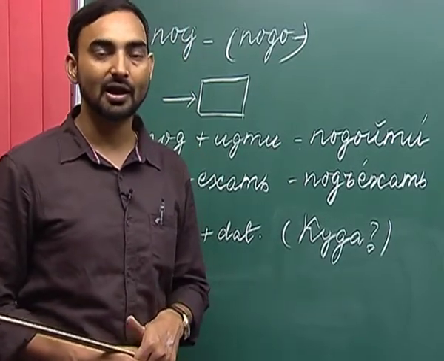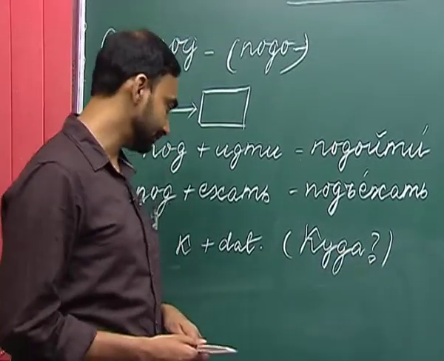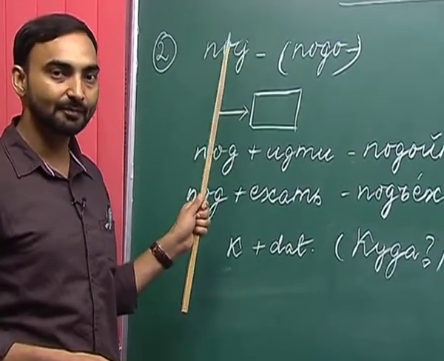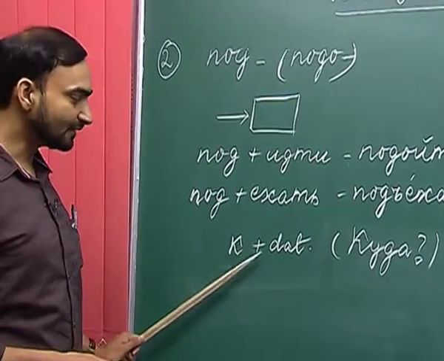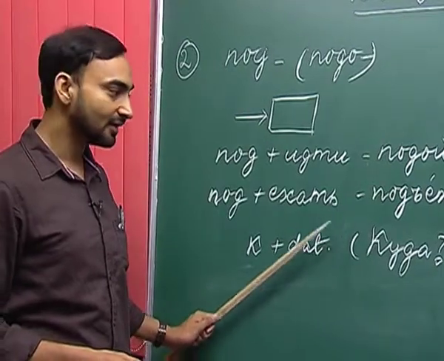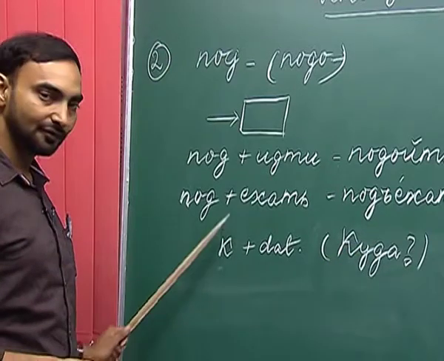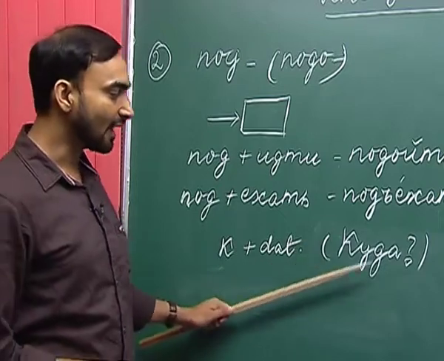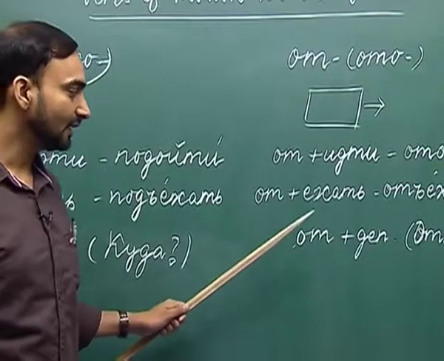specific preposition along with the specific case of nouns. So, if we are using the verbs of motion with the prefix pad, then we will use the preposition ka plus the noun in the dative case, and it will answer the question kuda. And if we are using a verb of motion with the prefix at, then we are supposed to